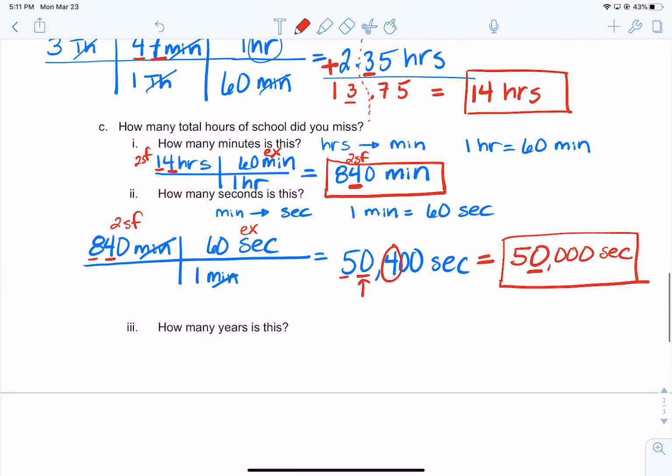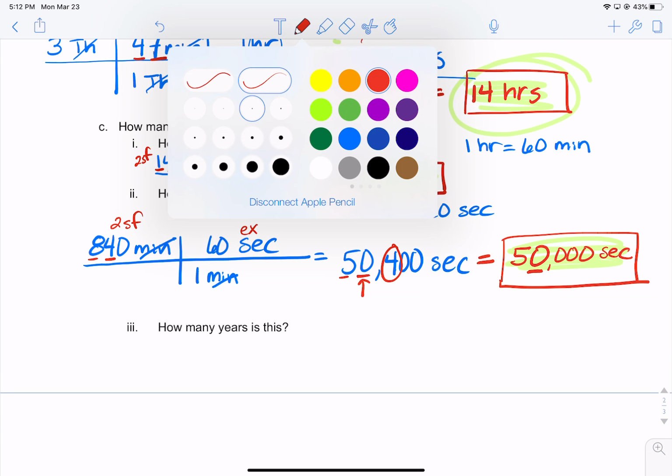So here's the thing. We've got 14 hours, 840 minutes, and 50,000 seconds. You do realize all 3 of those figures are equivalent. It's just that they're in different units. So if we were going to convert one of those into years, I'd pick the one that's the closest to years. So I will pick this one, 14 hours.